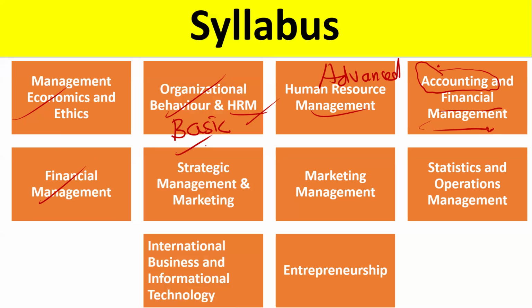Then strategic management and marketing. The marketing basics are there, and the main focus of this unit is strategic management. Then comes our advanced marketing portion in unit 7, that is the marketing management unit. Then again, there is a combination of 2 subjects in unit number 8, that is statistics as well as operation management. Then we have international business, also called international trade or international business management. You might have studied it already. And at last we have entrepreneurship development.